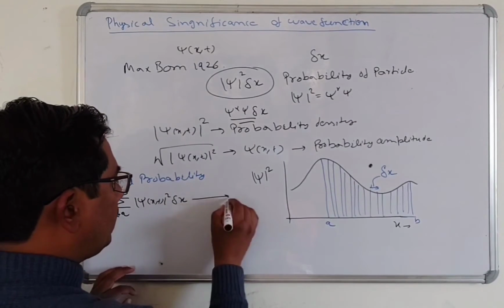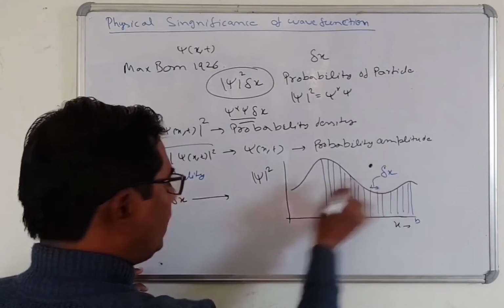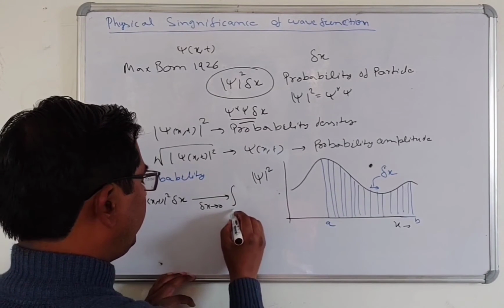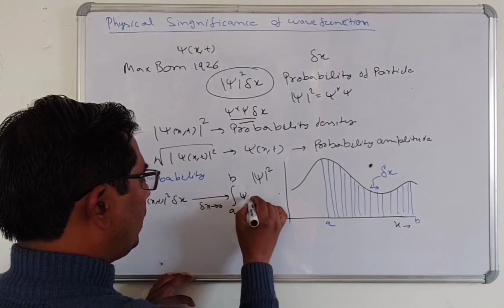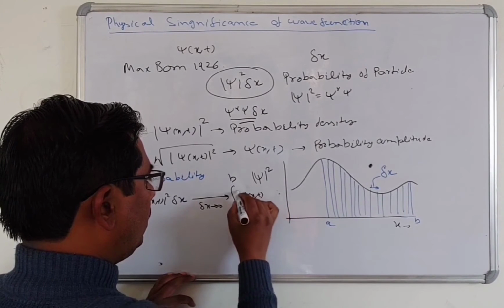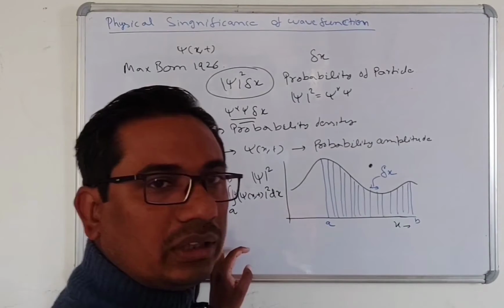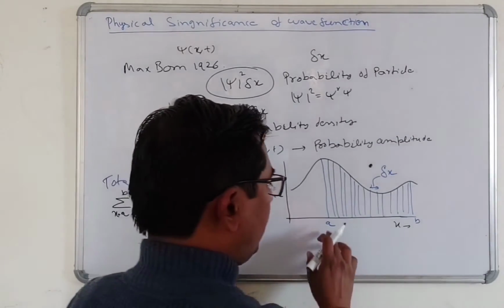Also, where delta x is extremely small, we can use the integration from A to B of psi x,t square into delta x. In this way we will calculate the total probability from A to B.